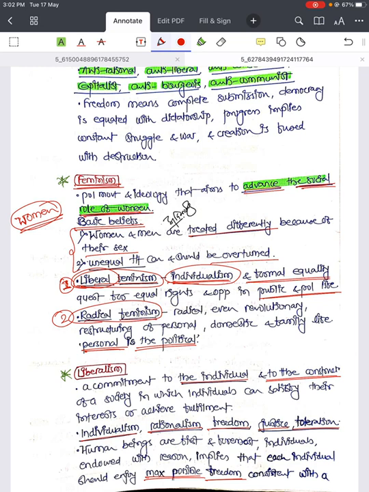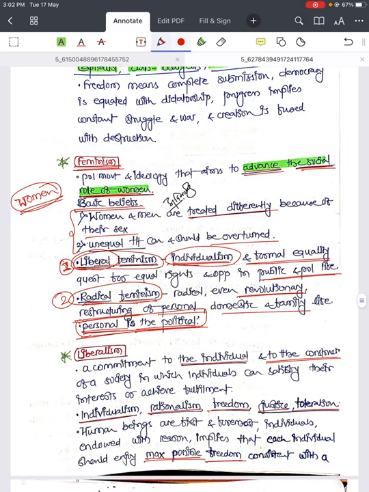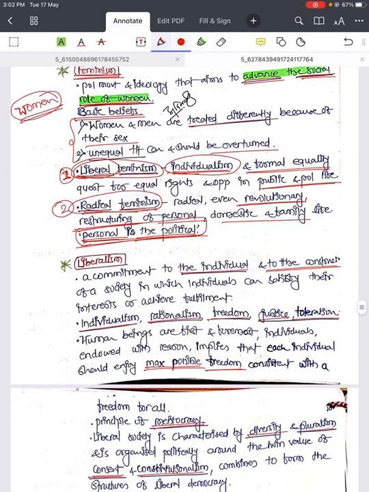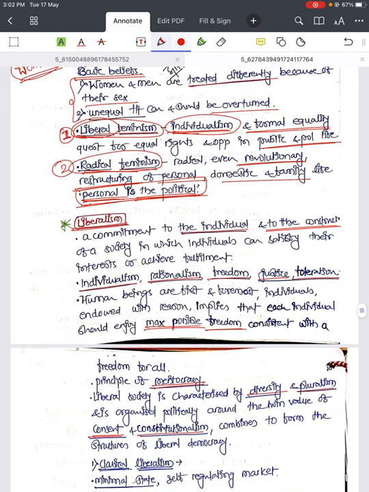But in radical feminism, even it is revolutionary, it is the restructuring of personal, domestic and family life, and it is based on the principle that the personal is political. Personal is political is a principle used in radical feminism. Remember, it is one step ahead of liberal feminism. In radical feminism, they will have revolutionary thoughts. They will try to restructure personal, domestic and family life in such a way that there will be some advancement of women.